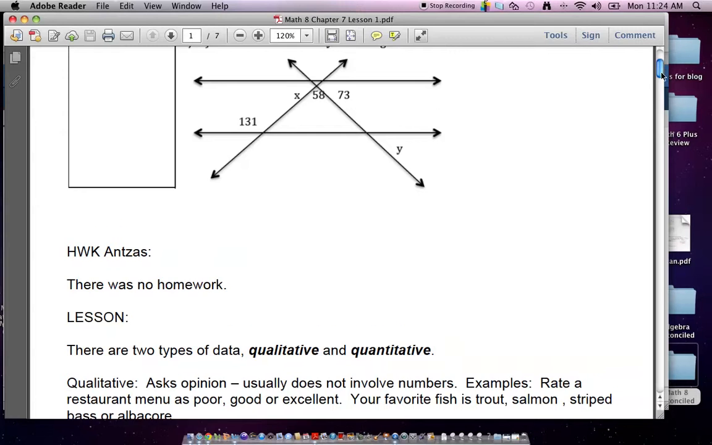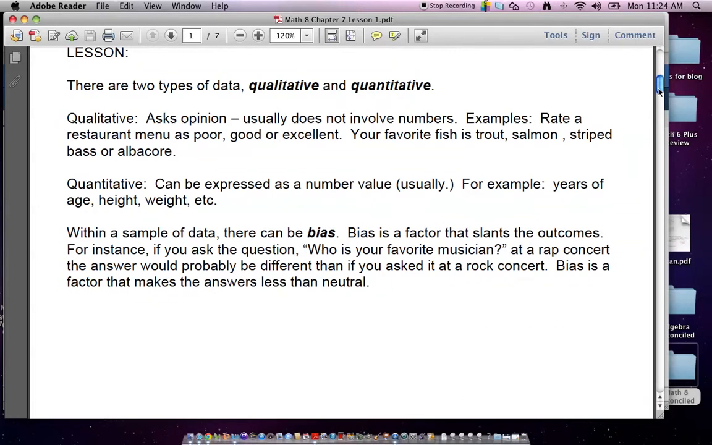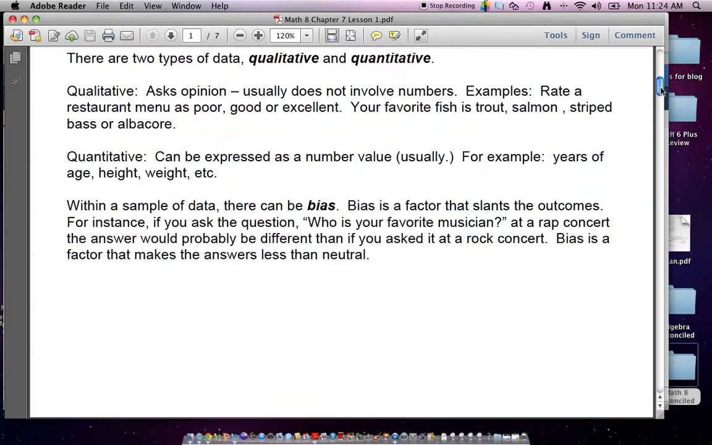Okay, so now we get into two concepts today. One concept is called qualitative versus quantitative, and the second concept is called bias. There's really not a lot of math to do with this. Remember, that was what had Lizzie going.